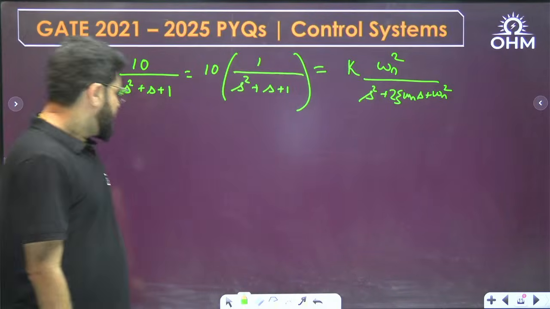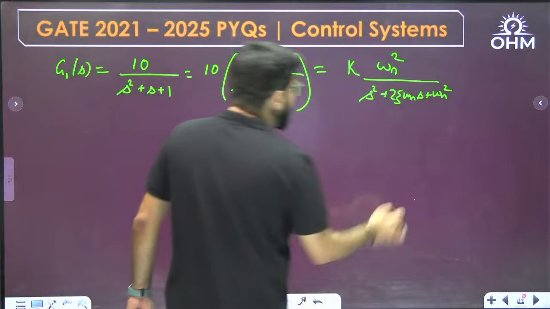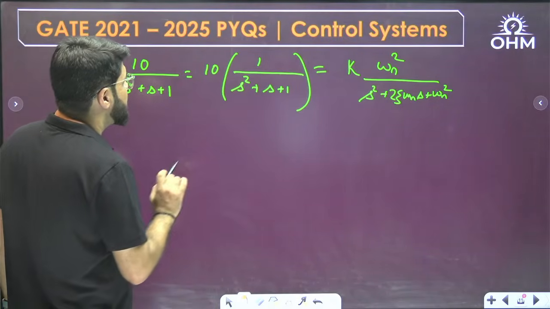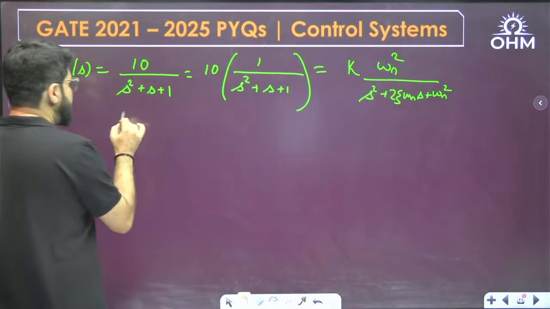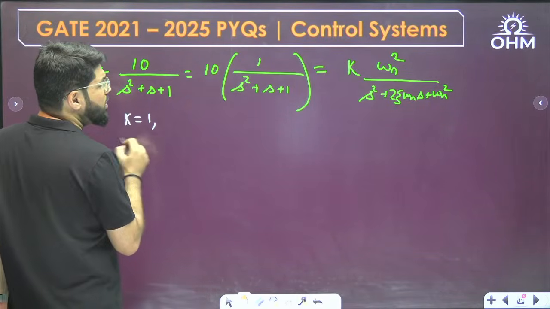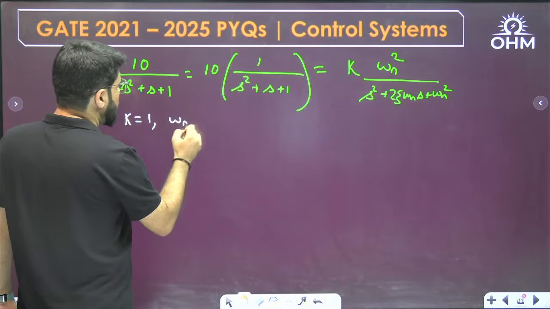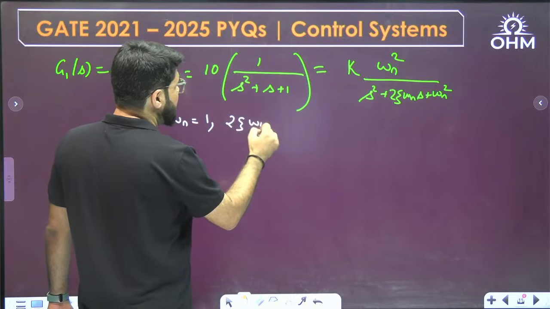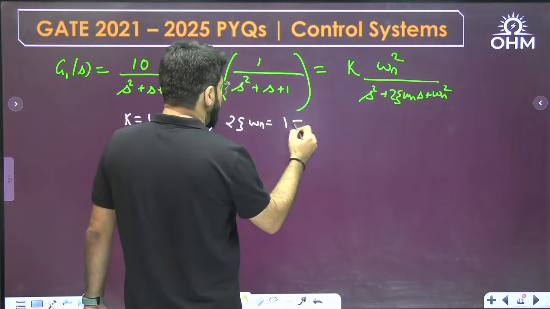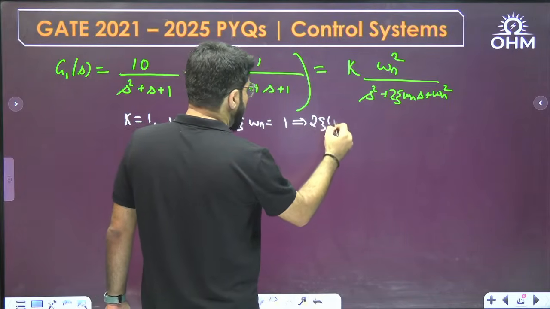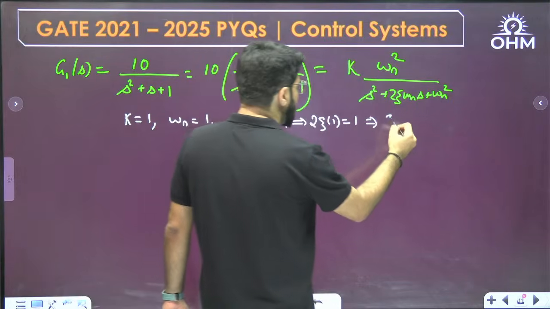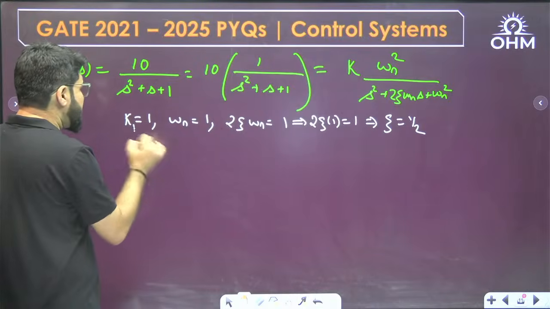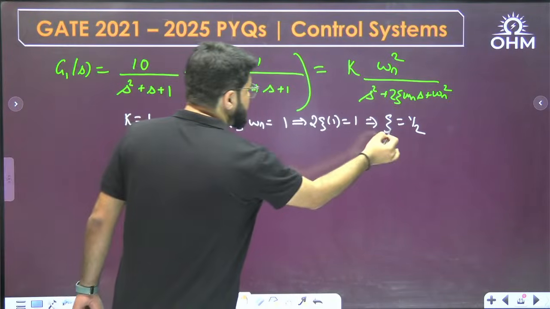Right. So, when I compare to this, what is the value of k for G1? For G1, k will be equal to 1. Omega n square is 1, so omega n is also 1. Then 2 zeta omega n is also 1. So solving this further, 2 zeta omega n is 1, so zeta equals 1 by 2. Let me call these k1, omega n1 and zeta 1.